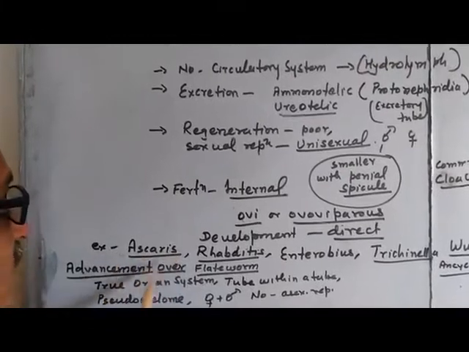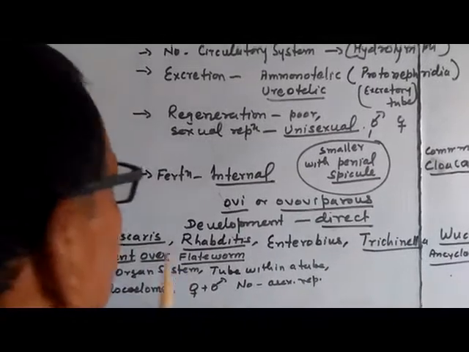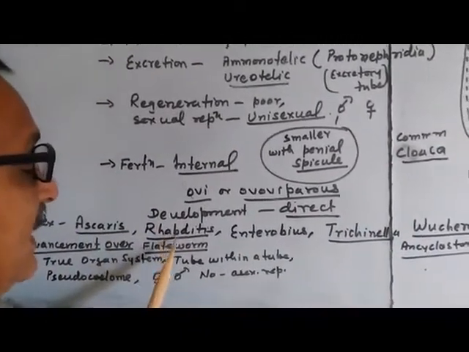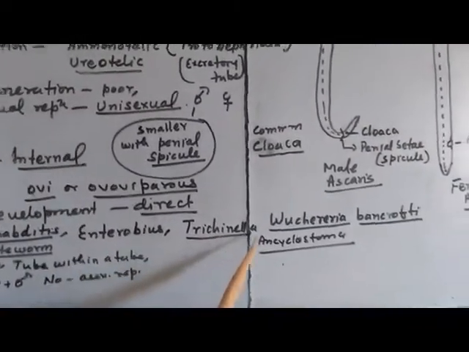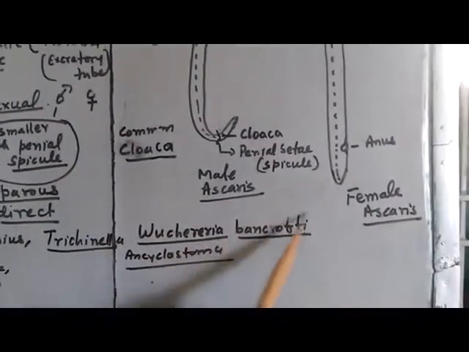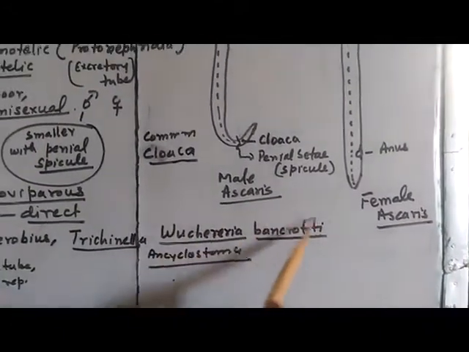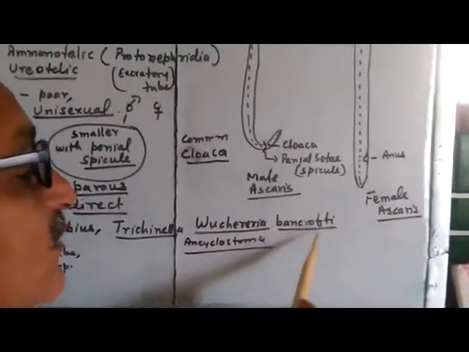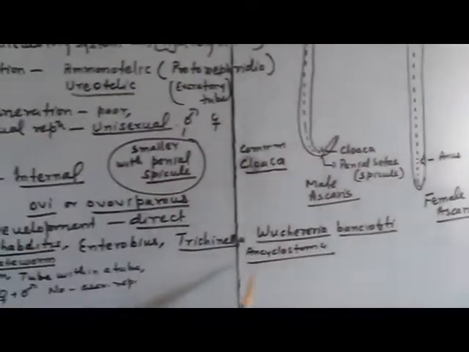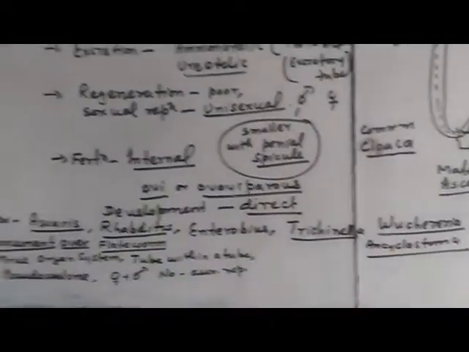Examples are Ascaris lumbricoides, which is the common one. In practical examinations it is also asked in 12th standard, so remember it. Others are Rhabditis, Enterobius, Trichinella, or Wuchereria bancrofti. It is very common and many times asked in medical questions. This is called the filaria worm. Another is Ancylostoma. These are the prominent members.